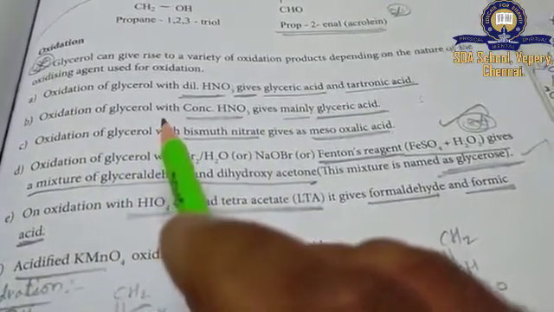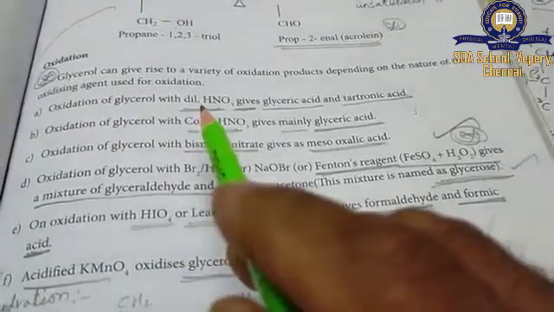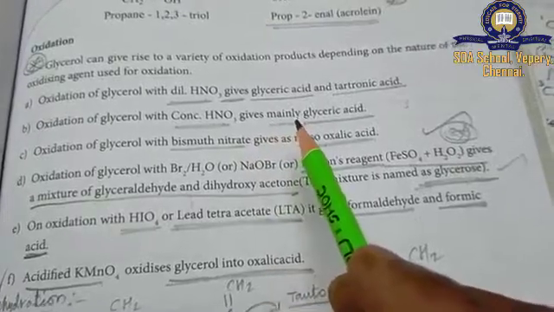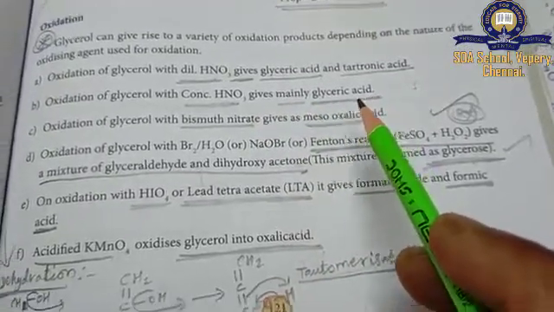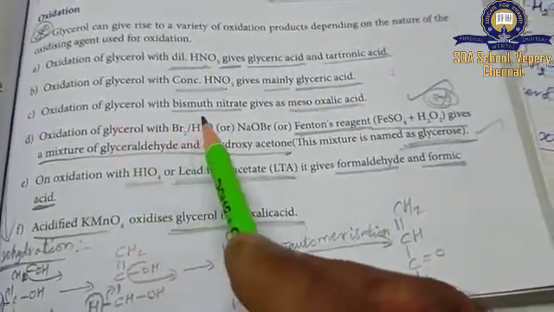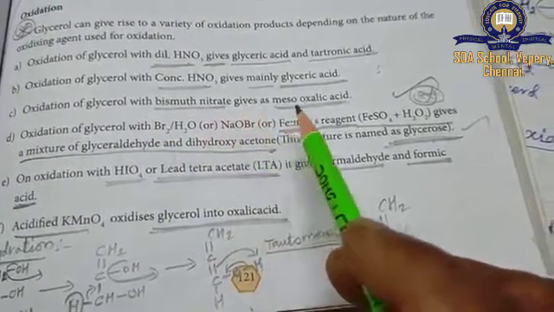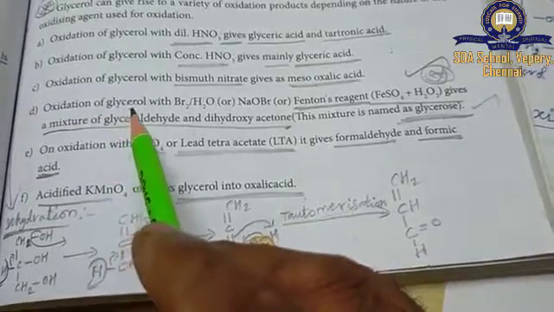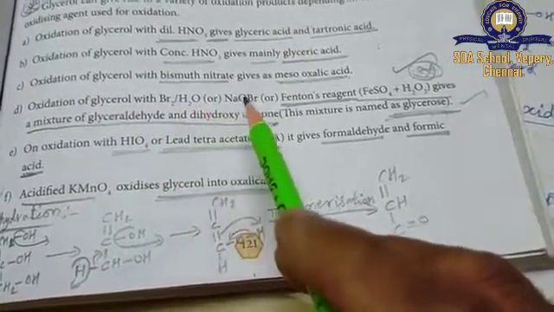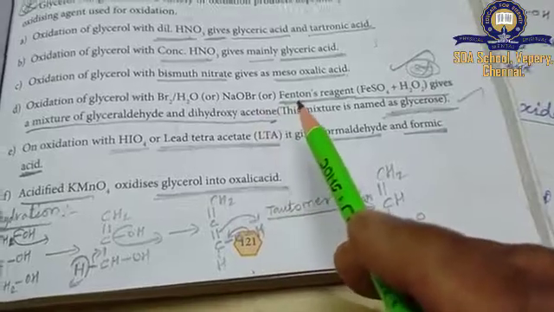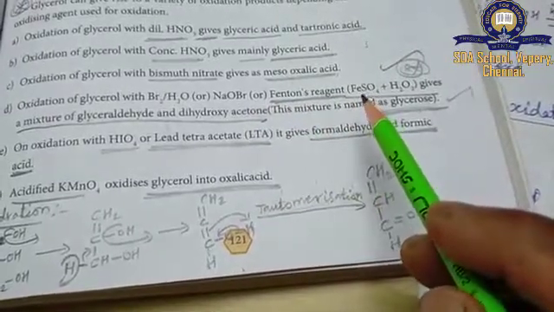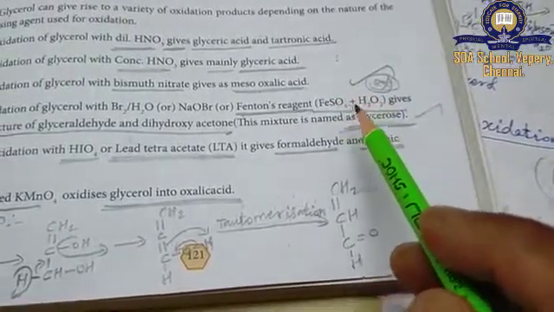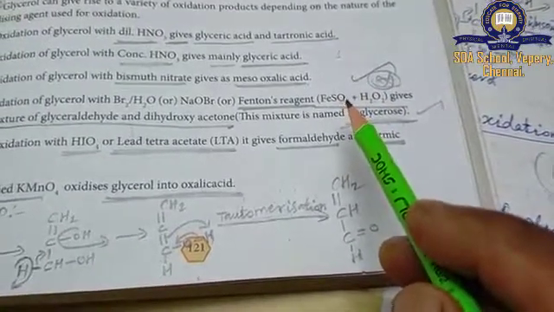Oxidation of glycerol with concentrated nitric acid. The first one dilute nitric acid and the second one concentrated nitric acid gives mainly glyceric acid. Then oxidation of glycerol with bismuth nitrate gives mesoxalic acid. And then oxidation of glycerol with bromine water or sodium hypobromite or using Fenton's reagent, that is a combination of ferrous sulfate and hydrogen peroxide. It's very much important.